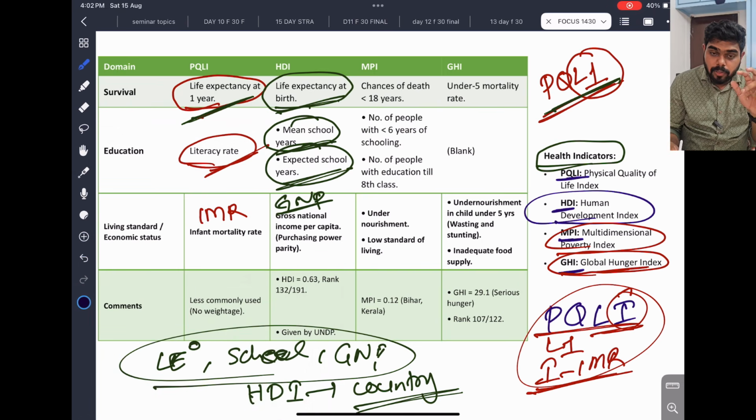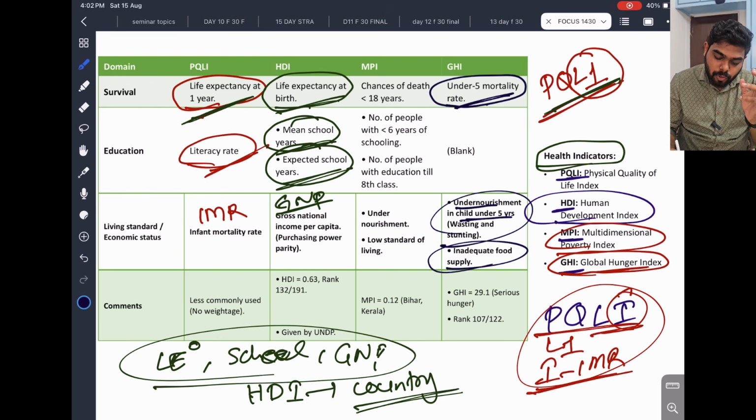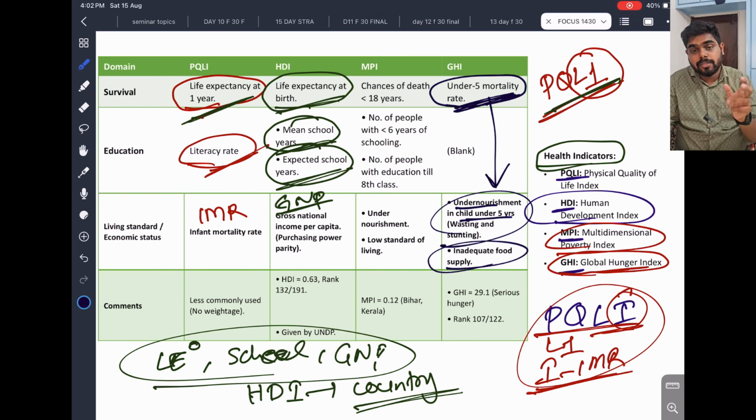Now we will see the GHI, global hunger index. Hunger, poverty, no food, nutrition deficiency, under 5 mortality rate. See, babies with poor nutritional status will have under 5 mortality. This is very important. Undernourishment in children under 5 years, babies with wasting and stunting, inadequate food supply. So the GHI, the global hunger index, measures the under 5 mortality rate because of nutrition deficiency, inadequate food supply and so on. So that is GHI.